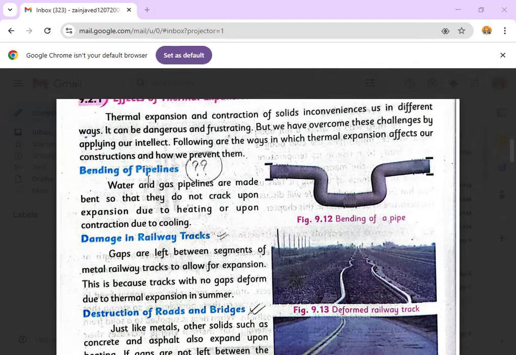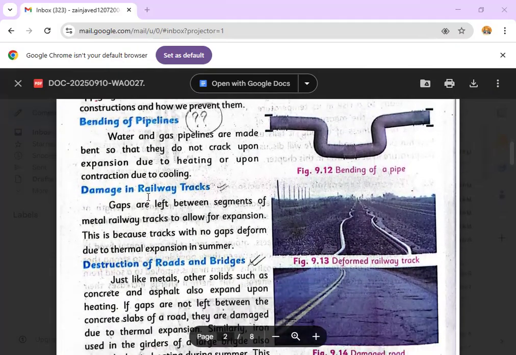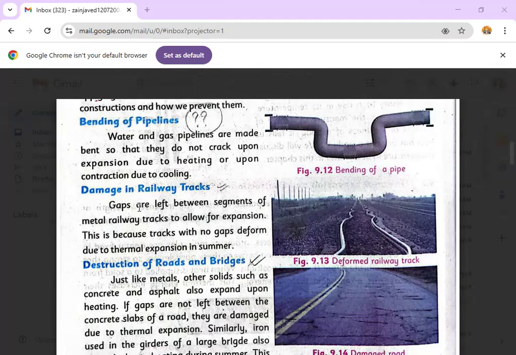So this is the first application: the pipelines, either water pipelines or gas pipelines, are made with a bend to avoid destruction, to avoid cracking upon expansion in the hot summer days. And in the cold days, when the molecules get less vigorous vibrations and the kinetic energy of the molecules decreases, these expanded pipelines contract again and return to their original position. So this is how the bending of pipeline is done, on the basis of the phenomena we have studied, the thermal expansion and contraction of solids.